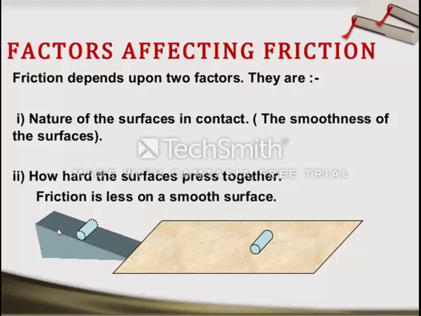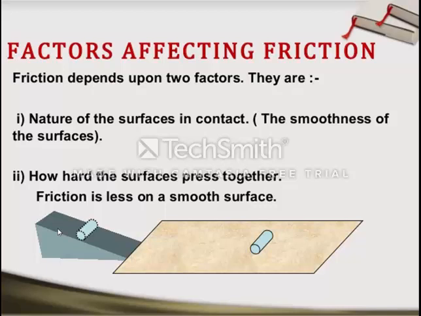First one is nature of the surfaces in contact. Nature of the surfaces means how much the surfaces which are in contact with each other, how smooth the surface is or how rough the surface is. So the first factor is the nature of the surfaces in contact.